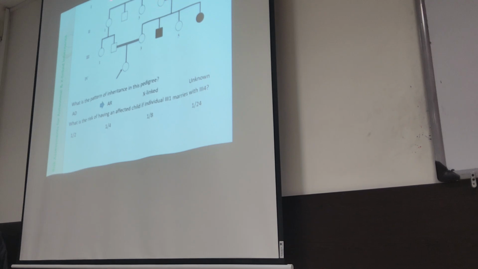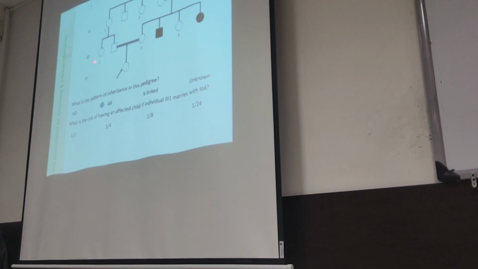One step further, the chance of being a carrier will be reduced by 50%. So there is a chance of 1 out of 2 that this individual is a carrier. To transmit, if this individual is a carrier, the mutated allele to 3-1 is 1 out of 2. 1 out of 2 multiplied by 1 out of 2 is 1 out of 4. The chance of this individual to be carrier is 1 out of 4, 25%. Yes, that makes it 25%.